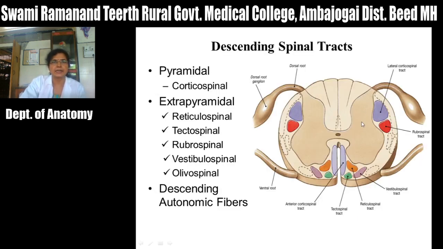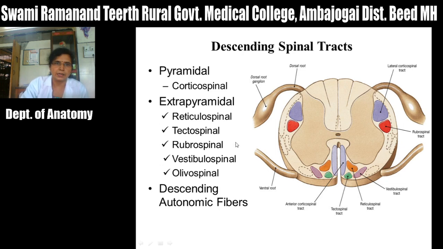So these descending tracts of spinal cord are of two types: pyramidal tracts, the main example being the corticospinal tract, and extrapyramidal tracts, which arise from subcortical centers. These are the reticulospinal tract, which arises from the reticular formation to the spinal cord, tectospinal tract from the superior colliculus to the spinal cord, rubrospinal tract from the red nucleus to the spinal cord, vestibulospinal tract from the vestibular nucleus to the spinal cord, and olivospinal from the olivary nucleus to the spinal cord.